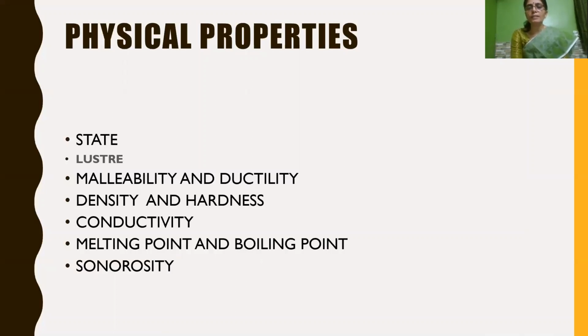And what is ductility? The property of metals by which they can be drawn into wires is called ductility. We can have copper wire, aluminium wire, etc. Isn't it? But what about non-metals? Non-metals do not have the property of malleability and ductility.